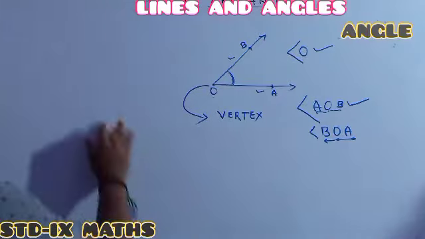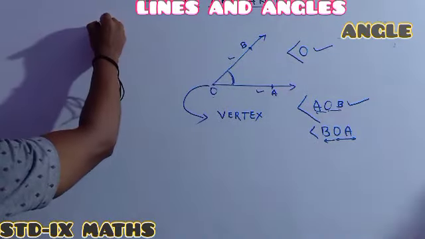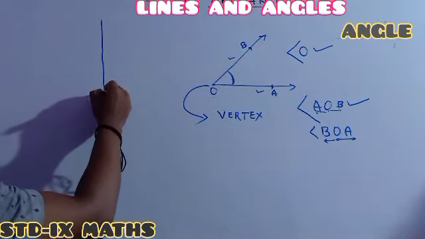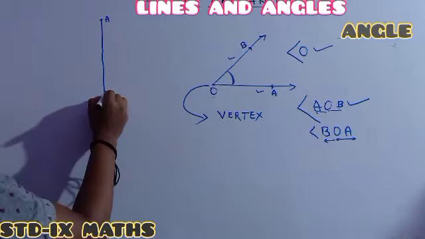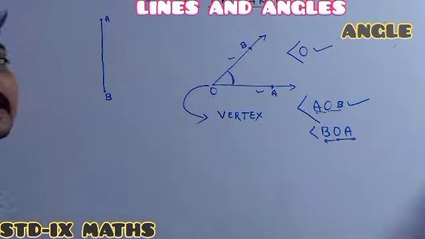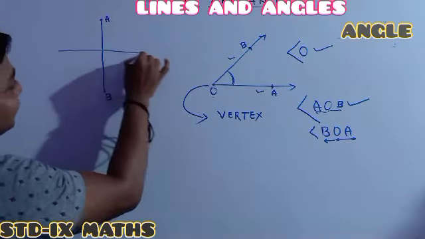Okay, see here, see this. Here one angle is formed. Everyone see, suppose this one is a line segment, and the name of the line segment is AB. Here is another line segment I am showing.